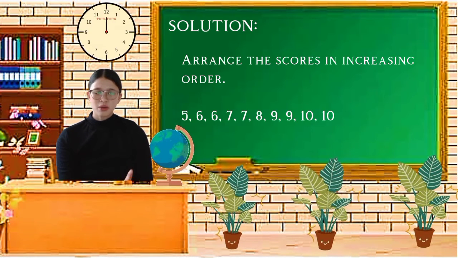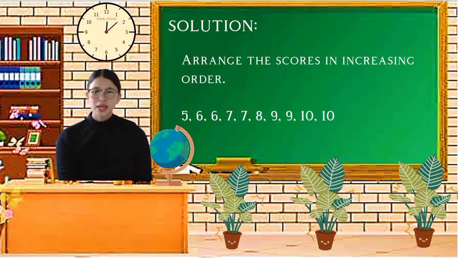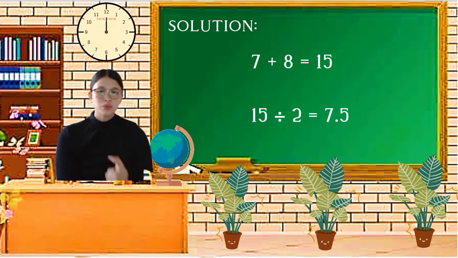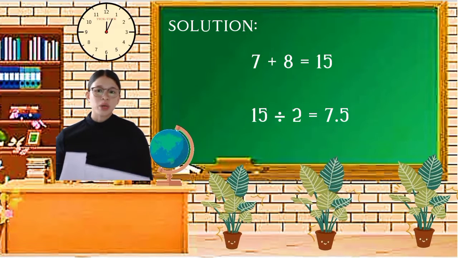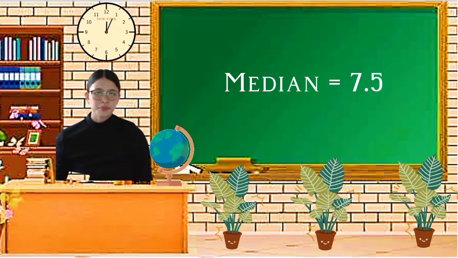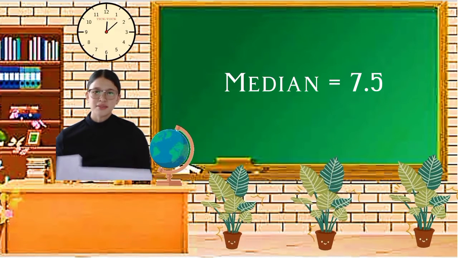As we can see here, we have two middle numbers, 7 and 8. So we have to get the mean of these two. 7 plus 8 equals 15, divided by 2, and that would be 7.5. 7.5 is our answer, which is the median.